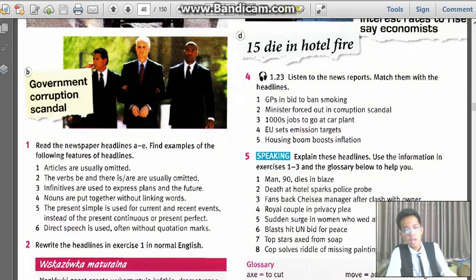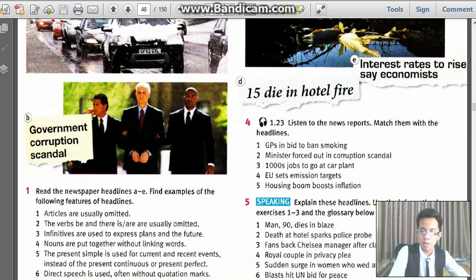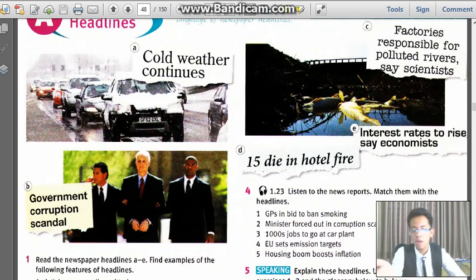We're having how many? 5 headlines. Okay, 5 headlines. We're gonna match them with the ideas from 1 to 7. Some of them will go with something. So we have 5 headlines: Cold weather continues.